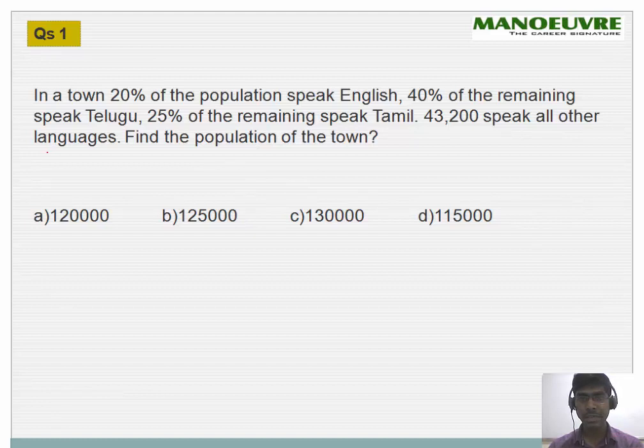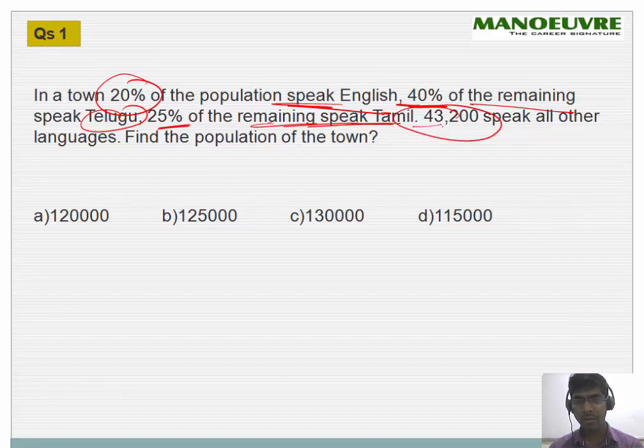The first question says: in a town, 20% of the population speak English, 40% of the remaining speak Telugu, 25% of the remaining speak Tamil, and 43,200 speak all other languages. Find the population of the town.